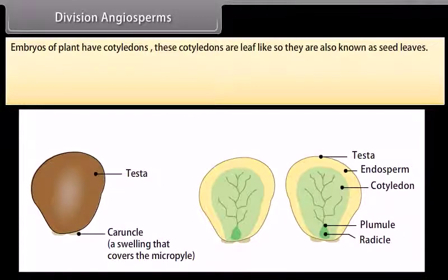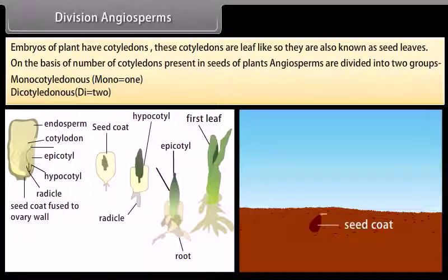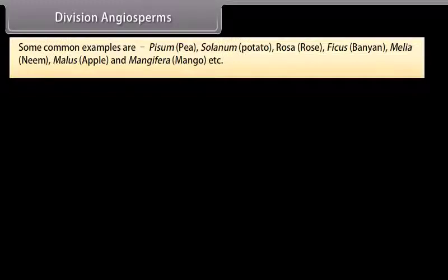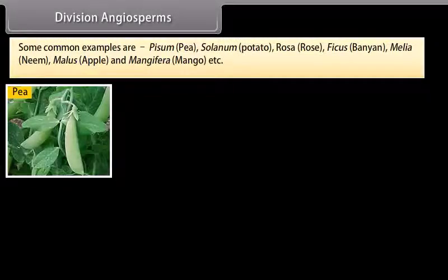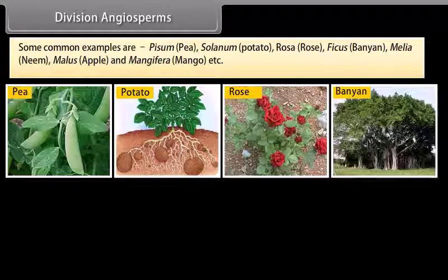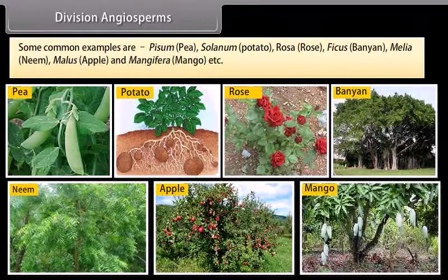Embryos of plants have cotyledons. These cotyledons are leaf-like, so they are also known as seed leaves. On the basis of the number of cotyledons present in the seeds of plants, angiosperms are divided into two groups: monocotyledonous, mono meaning one, and dicotyledonous, di meaning two. Some common examples are Pisum, pea; Solanum, potato; Rosa, rose; Ficus, banyan; Melia, neem; Malus, apple; and Mangifera, mango, etc.